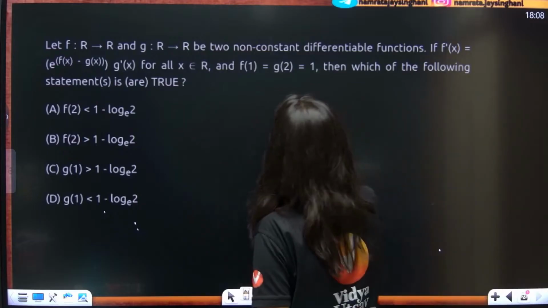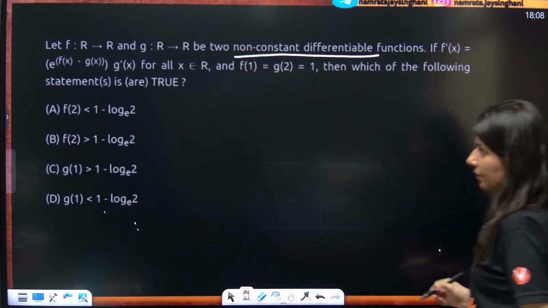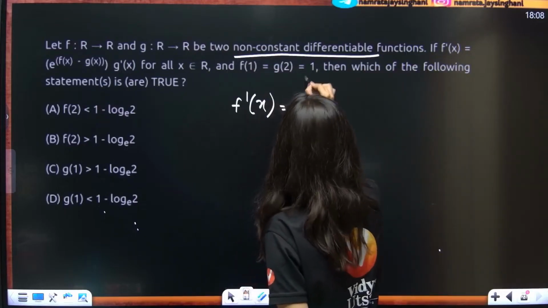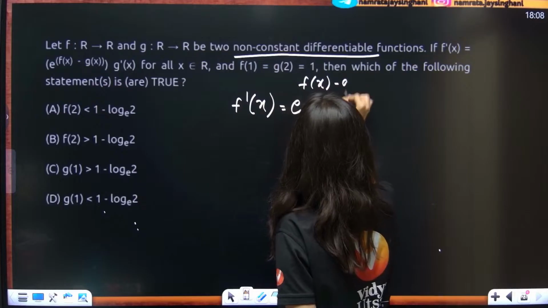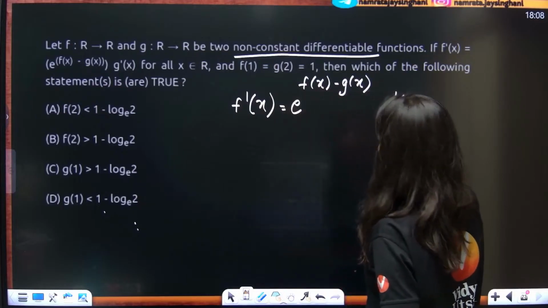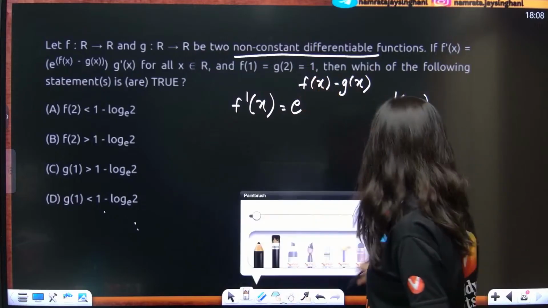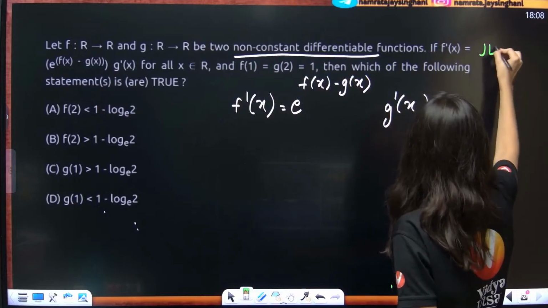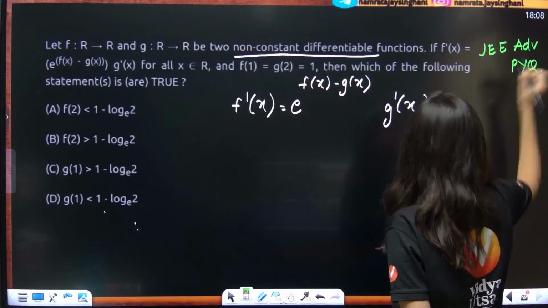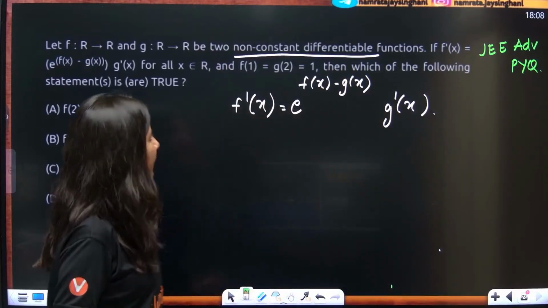Let f and g be two non-constant differentiable functions, with f'(x) = e^(f(x) − g(x)) g'(x). Given this information, which of the following statements are true? This is also a JEE Advanced PYQ. Alright, this is the question.